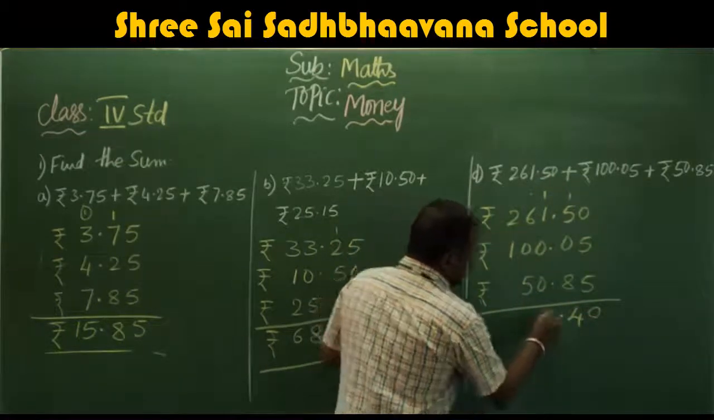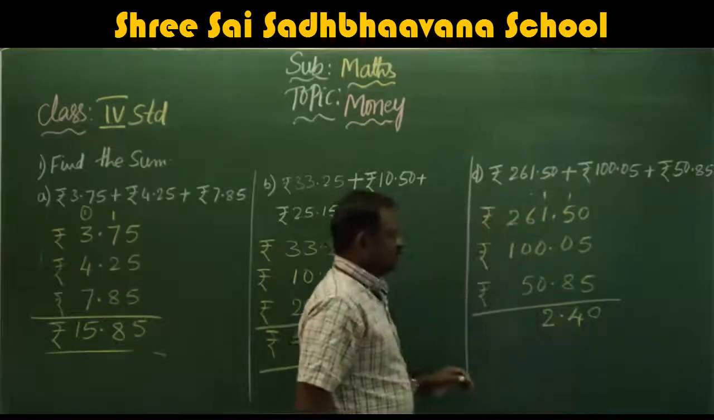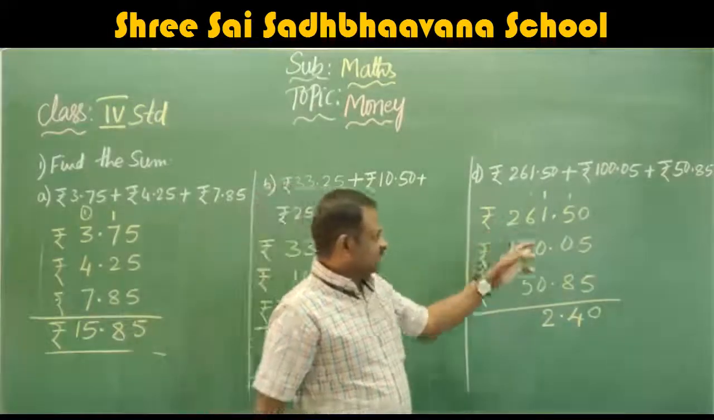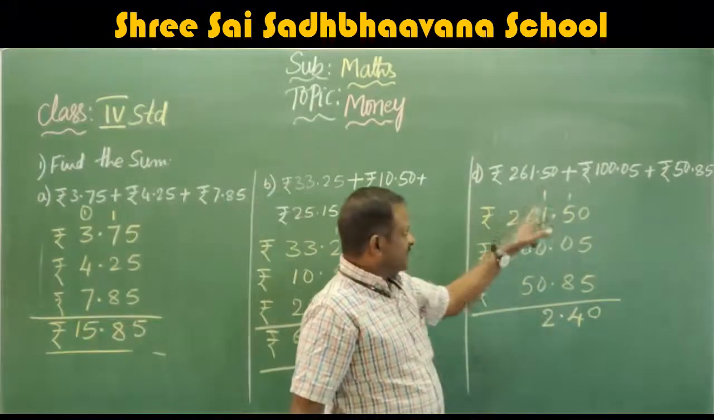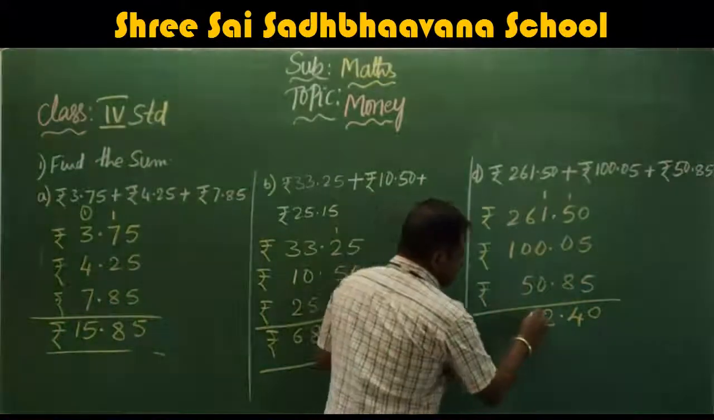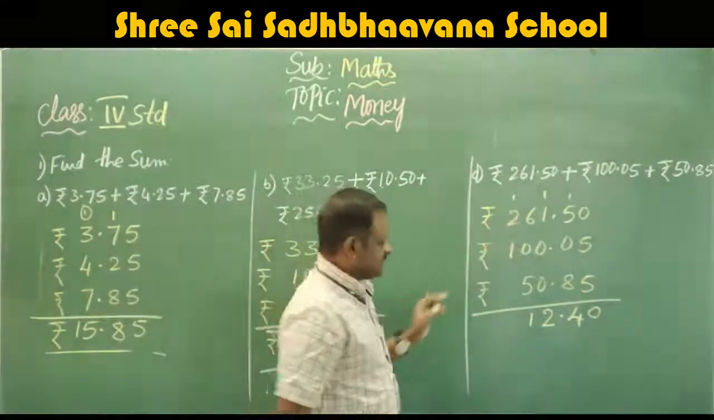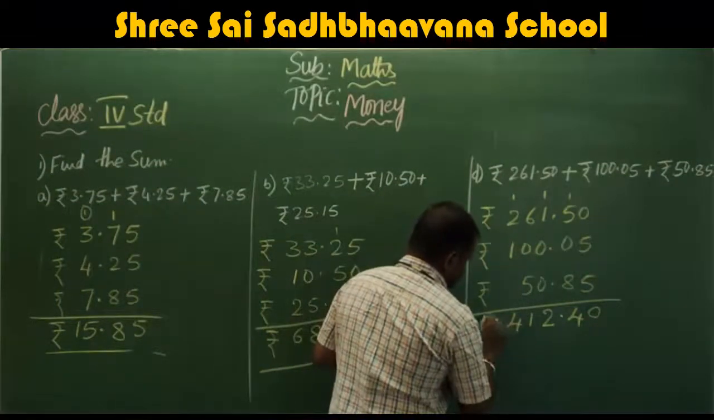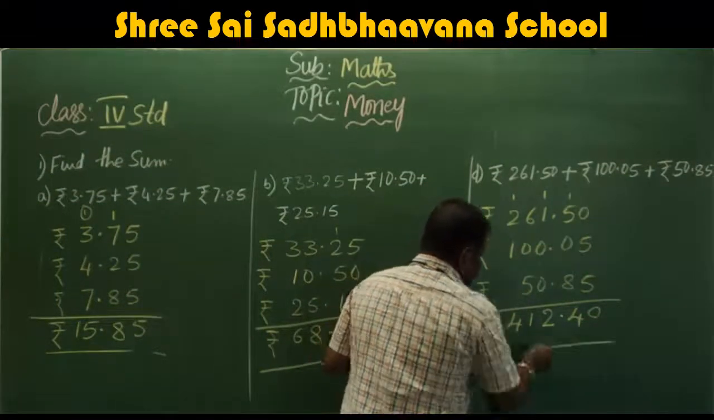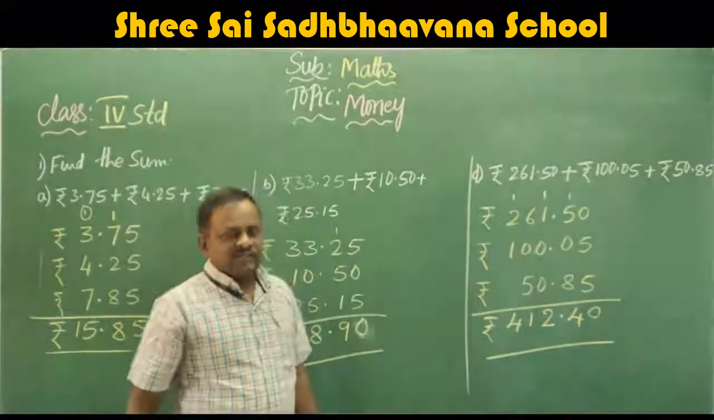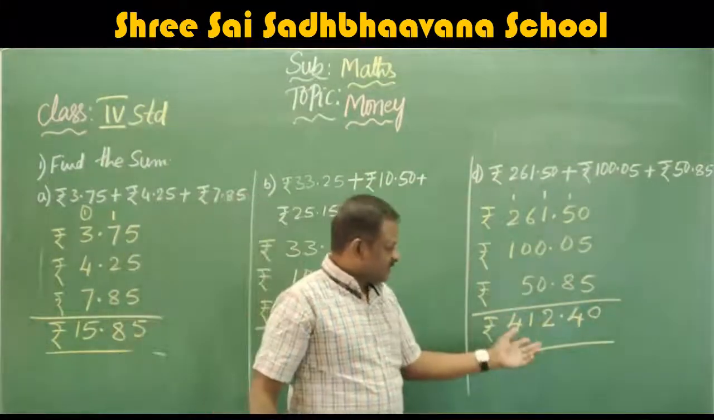1 plus 1, 2. 6 plus 5, 11, carry 1. 1 plus 2, 3. 3 plus 1, 4. So rupees 412.40. When you add these three, you will get 412.40.